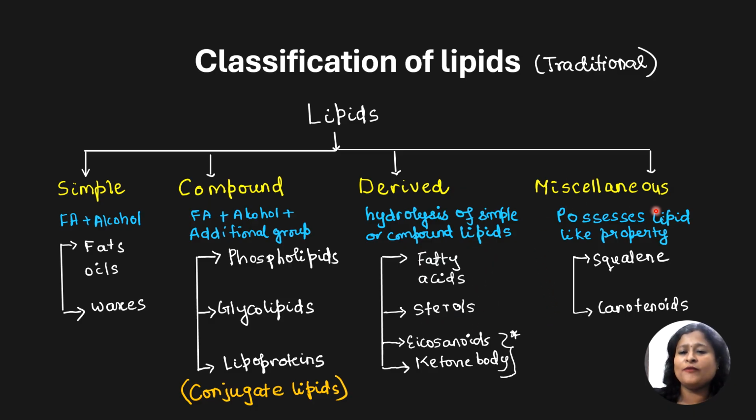The fourth category of lipid is miscellaneous lipids. So what does this comprise? If the compound does not fall under any such category, simple lipids, compound lipids or derived lipids, but it possesses the characteristics of lipids, for example, it is immiscible in water and it dissolves in organic solvent, then such substances are put in the miscellaneous lipid category.